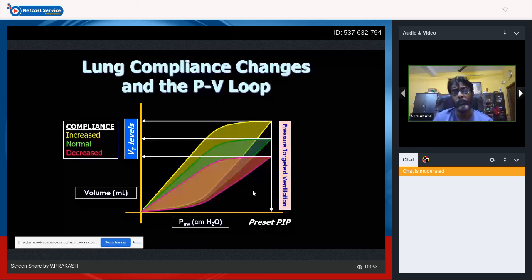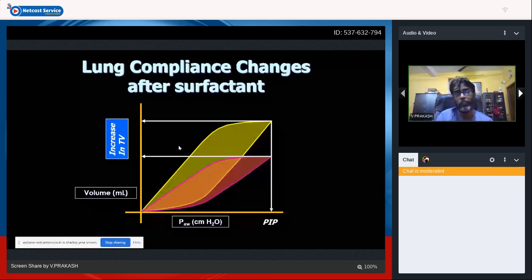That happens in RDS. Once you give surfactant, you can see the lung shifting back towards your y-axis, from below the 45 degrees. Usually we take 45 degrees as a normal angle. Below 45 degrees is decreased compliance, 45 degrees is normal, and above that is increased compliance in the baby. So you can see the dramatic change after surfactant, with an increase in your tidal volume and the compliance of the lungs.